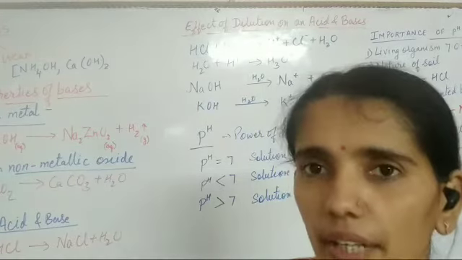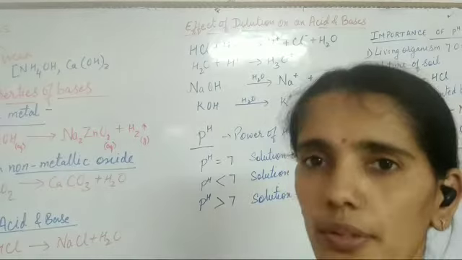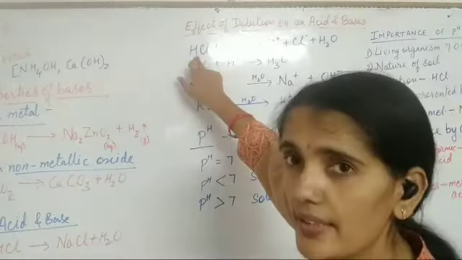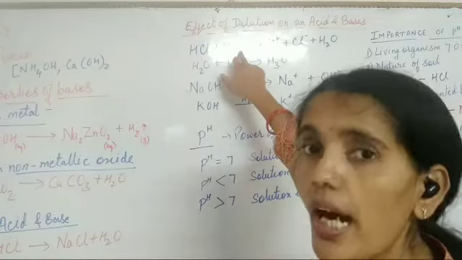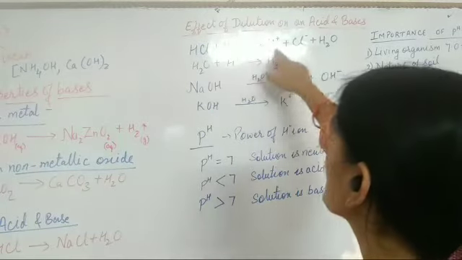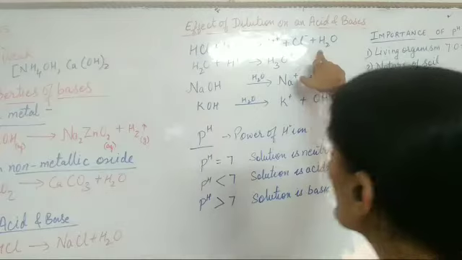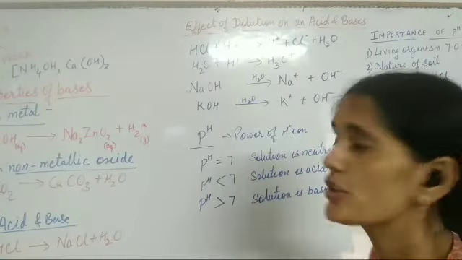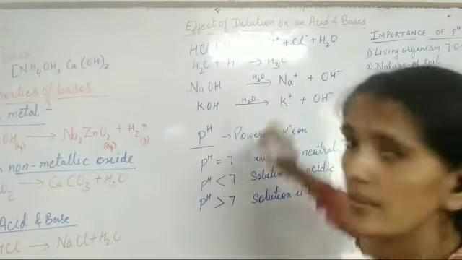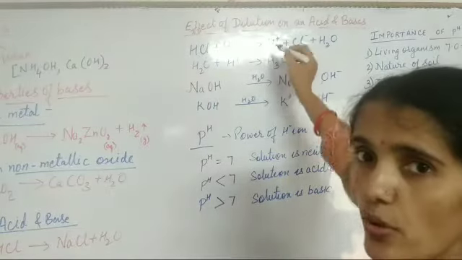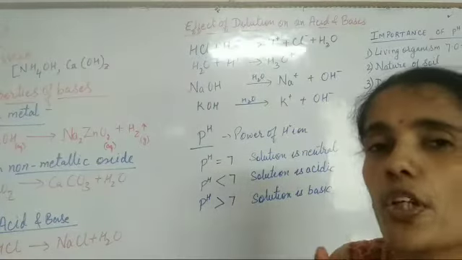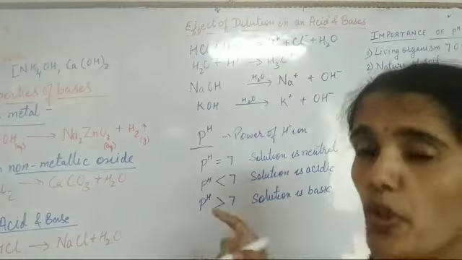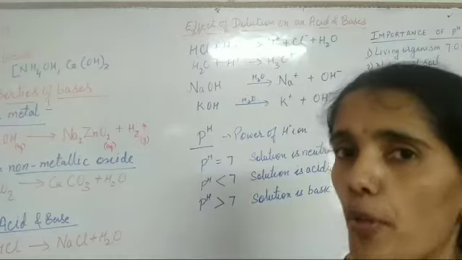Because they get ionized in solution. So when acid and water are mixed together, it gets ionized and hydrogen ion is released. This hydrogen ion only shows the property of acid. It is responsible for the acidic property.